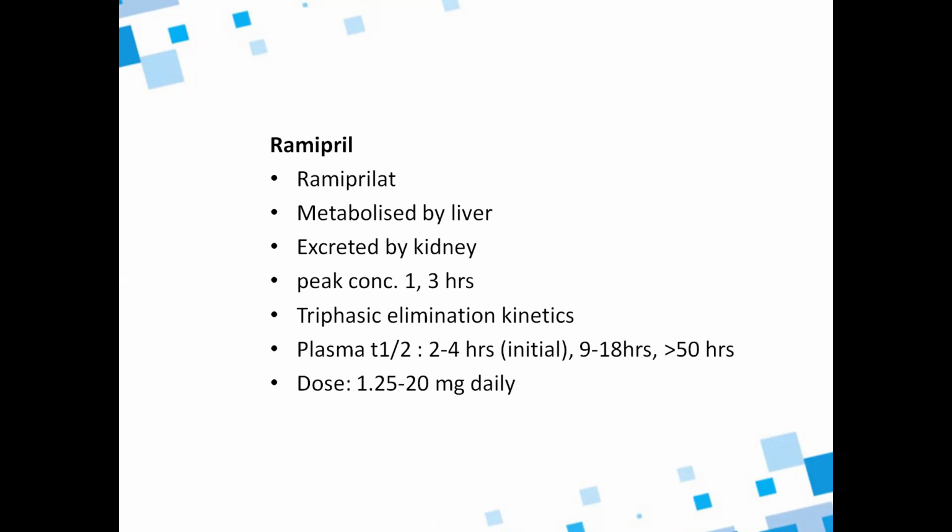And ramipril: ramiprilat is the metabolite, metabolized by the liver, excreted by the kidney. Peak concentration is 1 to 3 hours. Here it shows triphasic elimination kinetics. Plasma half-life is 2 to 4 hours initially because of the drug itself, and 9 to 18 hours then because of the drug's metabolite. Later, this metabolite will undergo zero order kinetics, and the half-life is increased to greater than 50 hours. Dose is 1.25 to 20 milligrams daily.